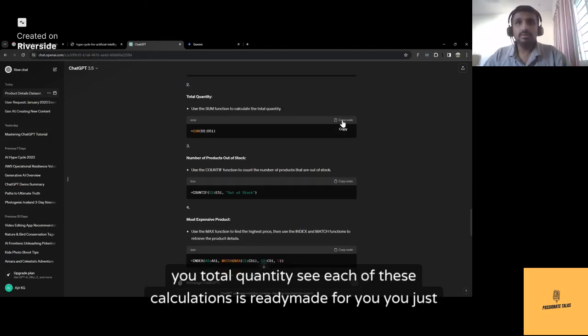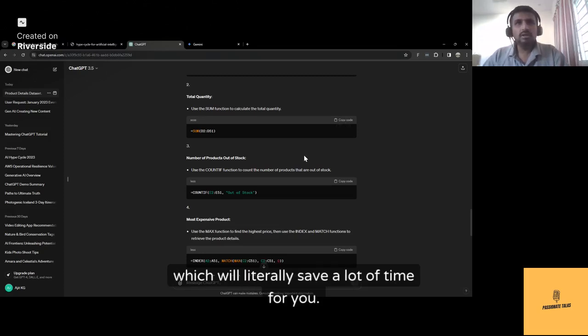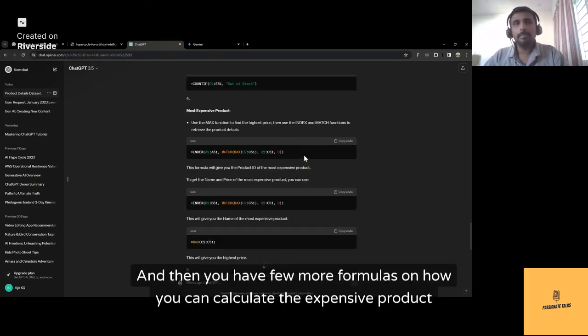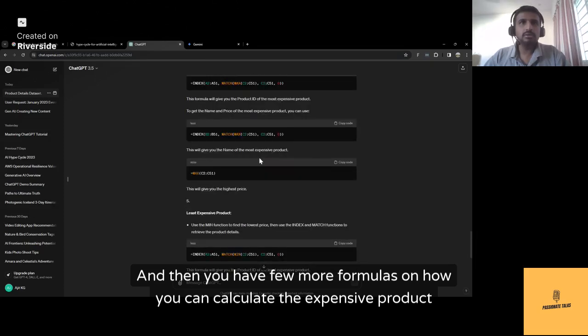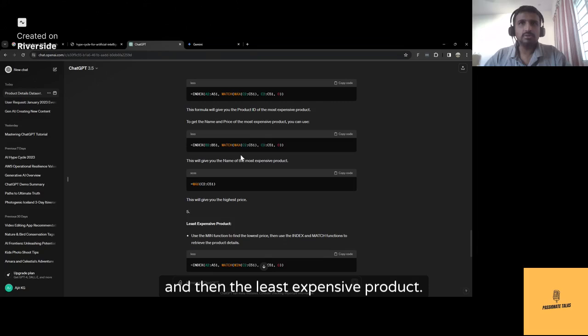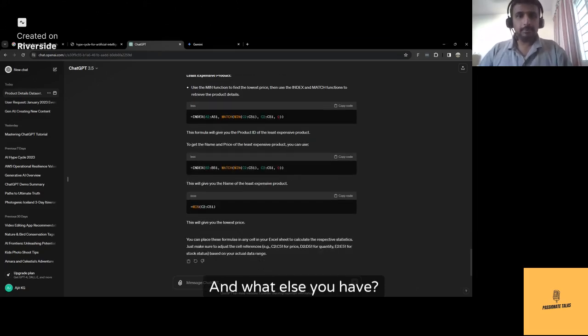Total quantity. See, each of these calculations is ready-made for you. You just have to copy it and paste it in an Excel sheet, which will literally save a lot of time for you. If you don't know formulas, I think this is the fastest way to create a report. And then there are a few more formulas on how you can calculate the expensive product and the least expensive product. This will give you the gist of it.